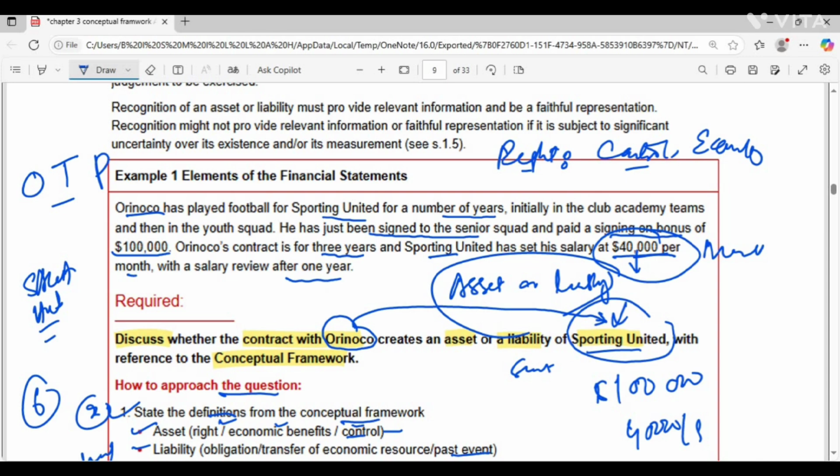That will create the transfer of economic resources. So in the case, in conclusion, I will say that when you multiply the 3 years by the $40,000 per month, I think that will be like a 1.44 million amount, and this amount is not a liability at the contract start, as no services have been provided. So once service is provided, the liability of $40,000 arises each month when that particular player plays for Sporting United. So in the final conclusion, you will say that the signing-on fee created an asset because of the rights, control, and potential economic benefits, while the salary creates a liability only for services already provided. So when they have provided these services, definitely the $40,000 per month will be accumulated as a liability. But if they have not provided services at the start, that means the $40,000 per month liability will not arise.